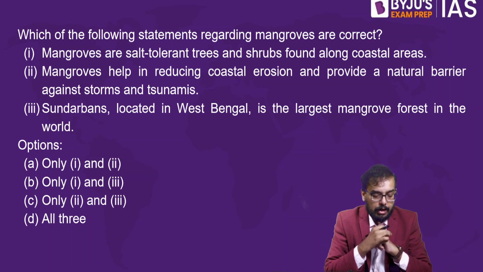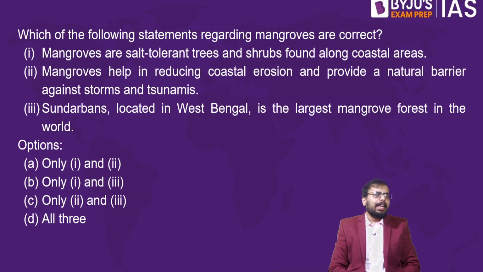Interesting question. Which of the following statements regarding the mangroves are correct? Statement number 1: mangroves are salt tolerant trees and shrubs found in the coastal area. Is mangrove a salt tolerant tree? What do you call a salt tolerant tree or plant? Just think, put it in the comment box. Is mangrove a salt tolerant plant? Yes, mangrove is a salt tolerant tree, shrub found in the coastal area.